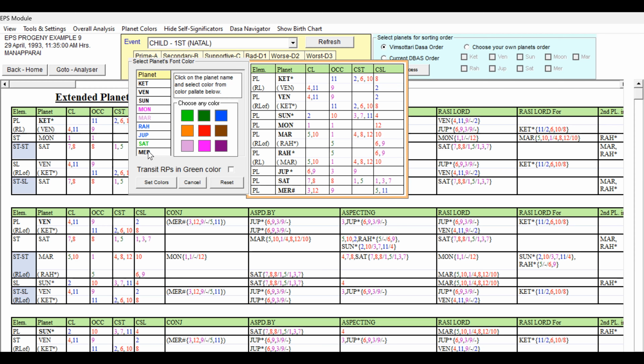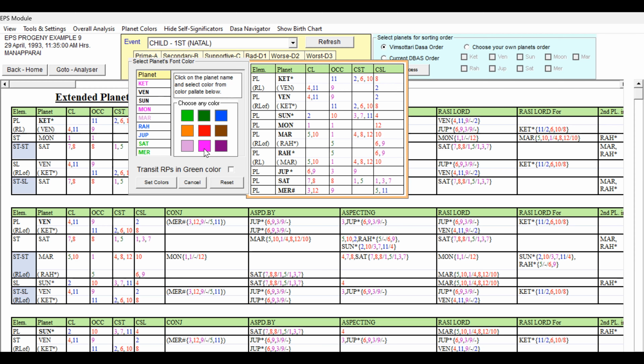And Ketu, occupant of the 11th house, but 2, 6, 10 and 8 sublord. Ketu representing Venus is good. So this has got some weakness. So Ketu can be given blue. Because 11th occupant 2, 6, 10 and 8. No, Ketu can be given a pink shade because of the 8th cuspal sublord. 2, 6, 10, 16 and 8. Some weaknesses are there. So we can give pink. But occupant of the 11th house and Ketu represents Venus is good. So still, because of this 8th sublord, I like to differentiate it from the other planets.